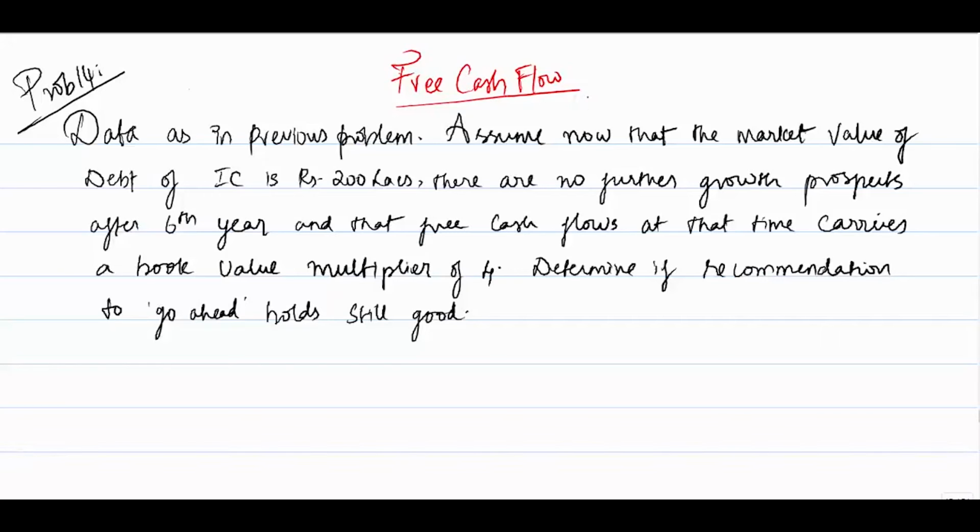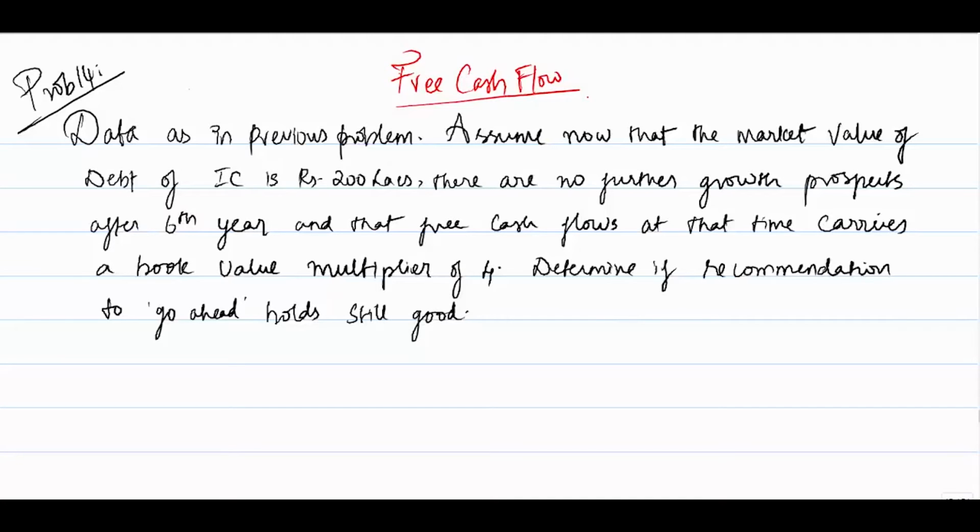Let's continue our understanding of free cash flow. In the earlier session, we took a case study where we derived the free cash flow. Then using the free cash flow, we derived the value of the firm, and that value was compared with the price that is agreed to be paid. Then we took a decision: yes, that company has more value and the price we are paying is less, so we can go ahead with the decision.